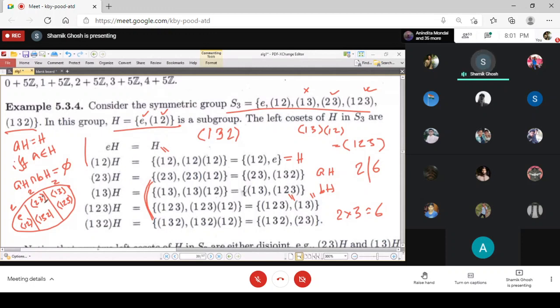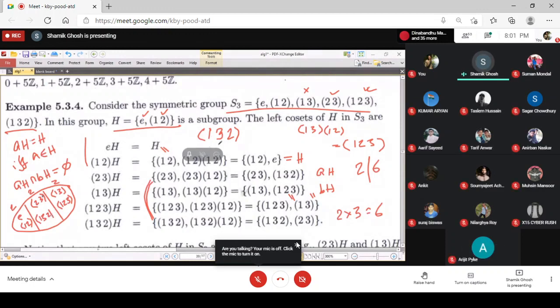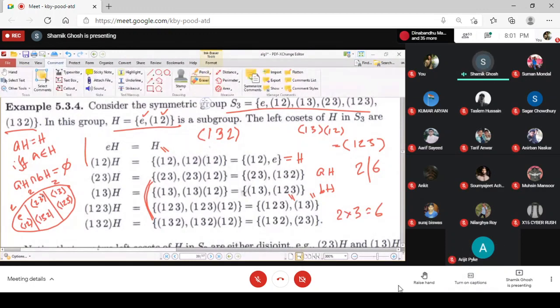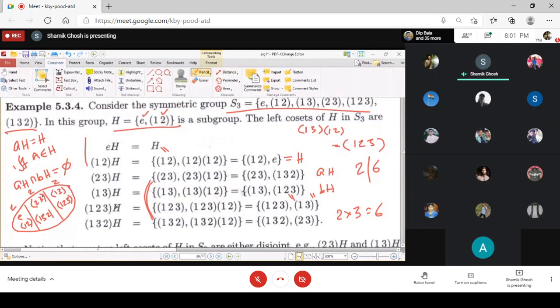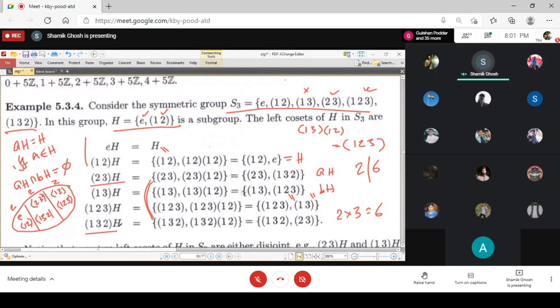So actually there are 3 distinct left cosets in the group, each having the same number of elements, and you see that they are totally making the disjoint partition of the whole group. And again, you can verify property 2 also, the A inverse B property. For any one of them, you see that these two cosets are the same. This (2,3)H and (1,3,2)H are the same.